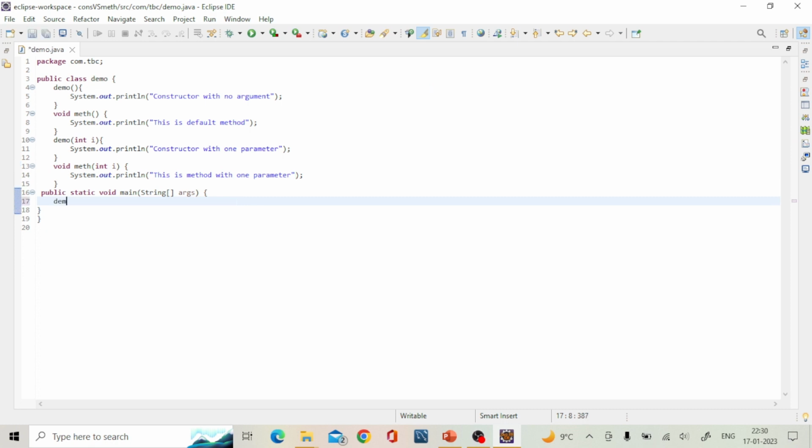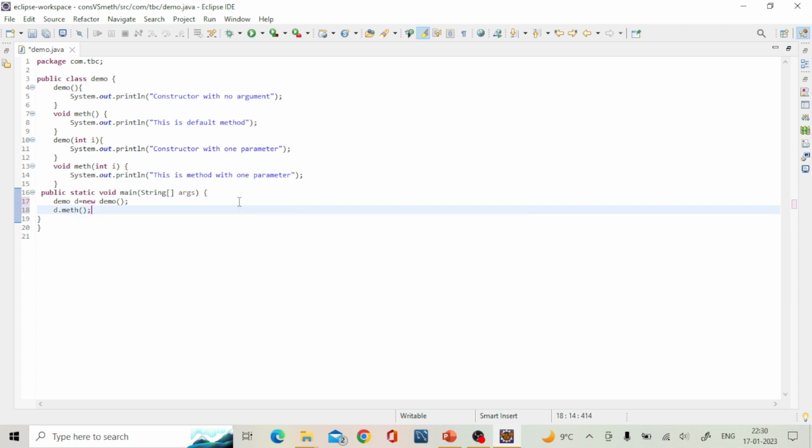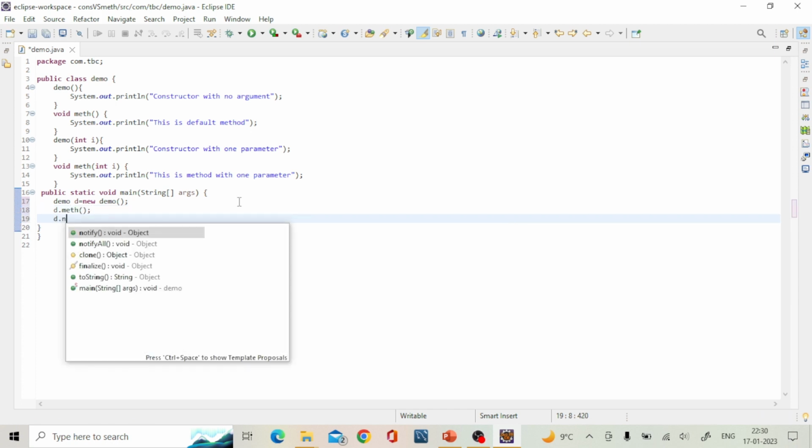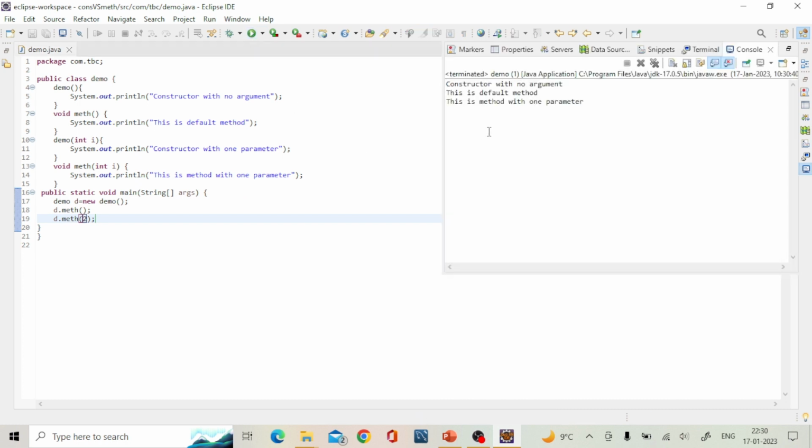We will make the object of class demo, and let's call the method d.math. Here we have to pass the argument, let's say 2, and when we print, so this constructor with no argument, this is a default method, constructor with one argument.